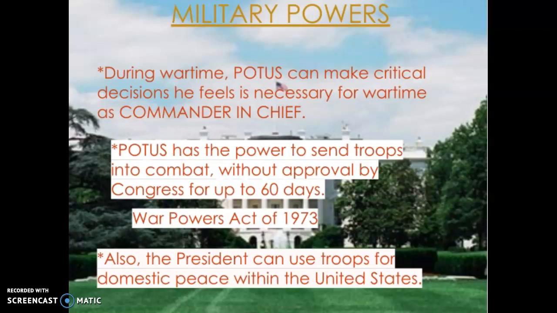So the president in this area as well, in terms of his military powers, has been gaining steady power in comparison to Congress, because presidents have used U.S. forces and troops in significant ways without the approval of Congress. This spurred Congress to pass what's called the War Powers Act of 1973 to try to assert their power in when the military is used and how it's used. But as we're going to discuss, that has had only limited effectiveness in terms of the president's power in military affairs versus Congress's.